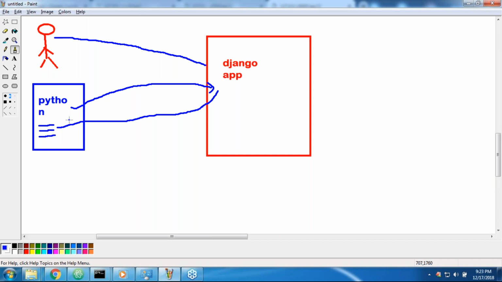So now my biggest doubt: how can the Python application communicate with the Django application? For that, something must be required. That thing is nothing but a web API. Everyone can understand, right? How many applications are there? Two applications. One is a Django application, second one is a Python application, right?